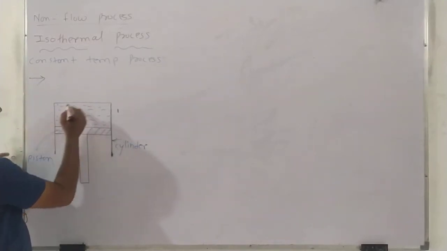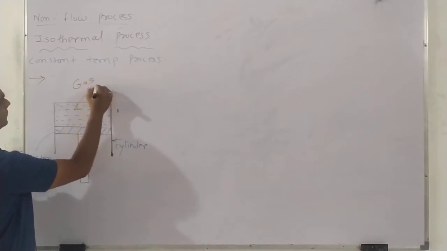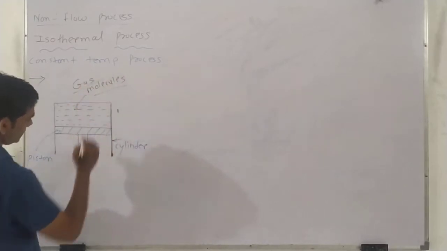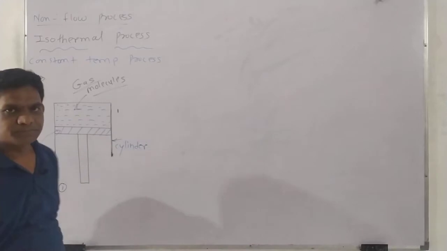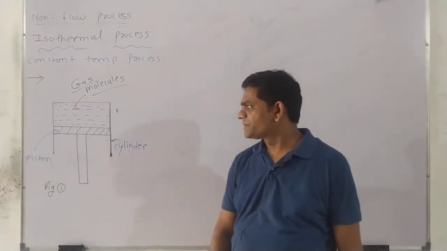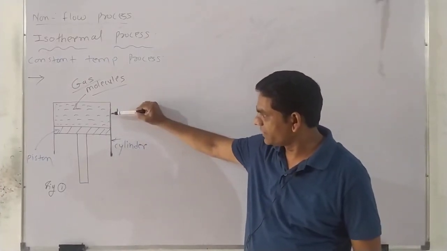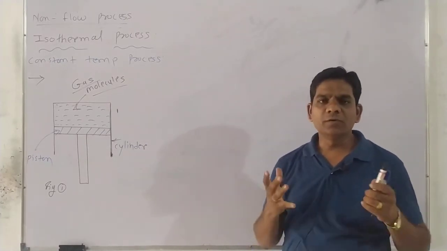Figure number 1. So we have to consider this piston and cylinder arrangement. This is our piston and this is our cylinder. In between there are gas molecules present.